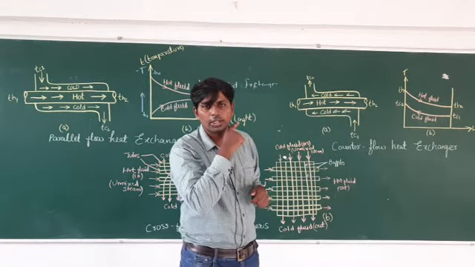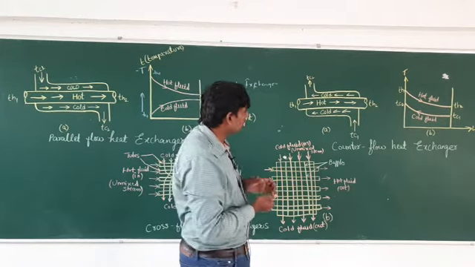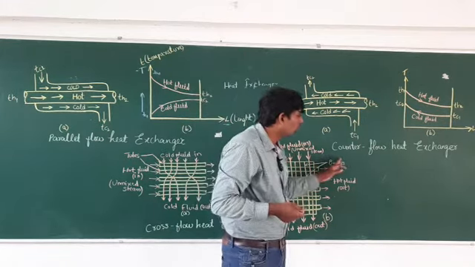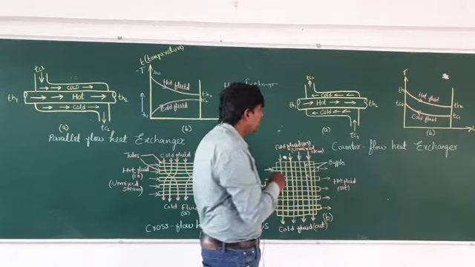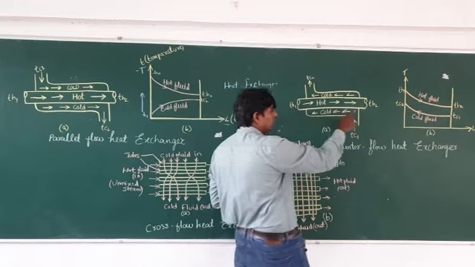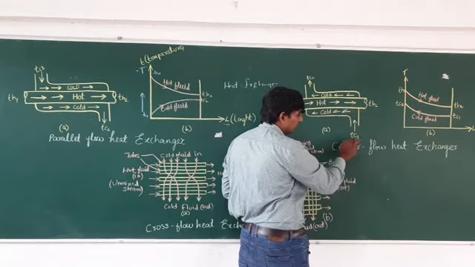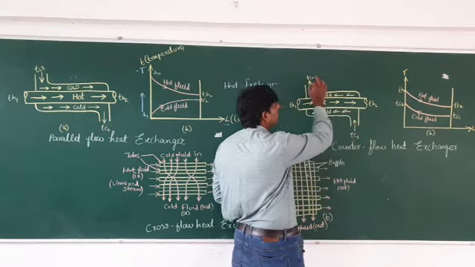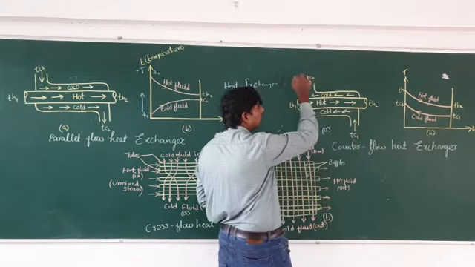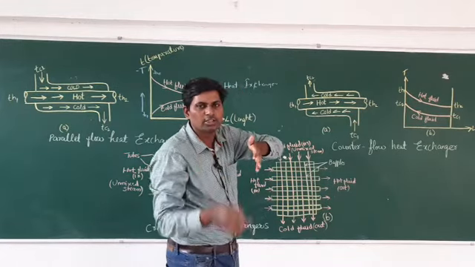Hot fluid is going in one direction, and the cool fluid is going in another direction. So this type of flow is known as counter flow heat exchanger. See the indication: TH1 is the entry temperature of the hot fluid, TH2 is the exit temperature of the hot fluid, TC1 is the entry temperature of the cool fluid, TC2 is the exit temperature of the cool fluid. You have to remember this: TH1, TH2, TC1, TC2.